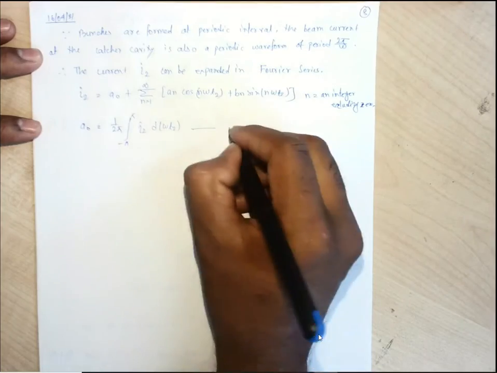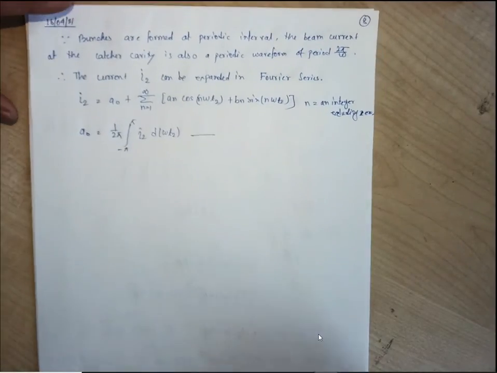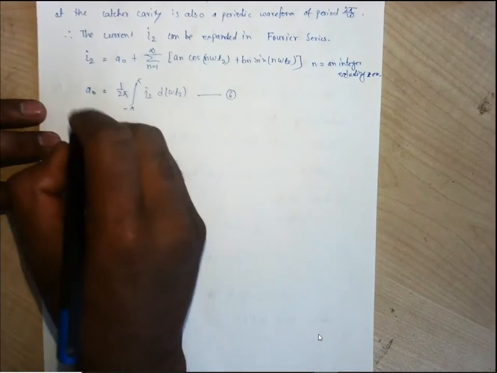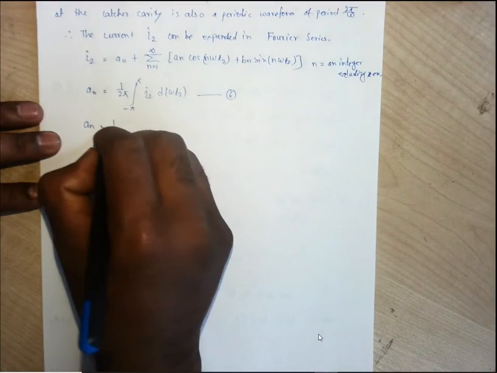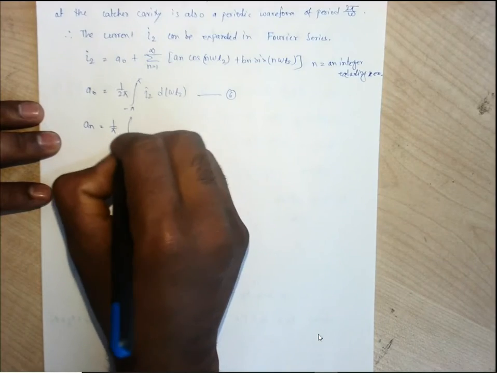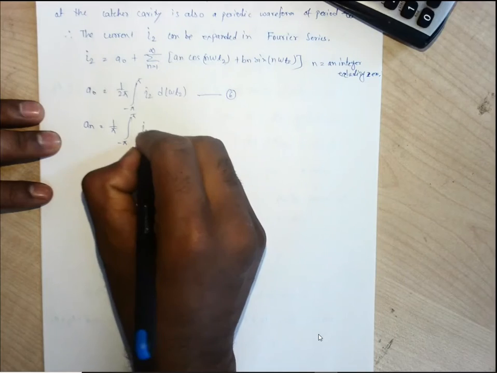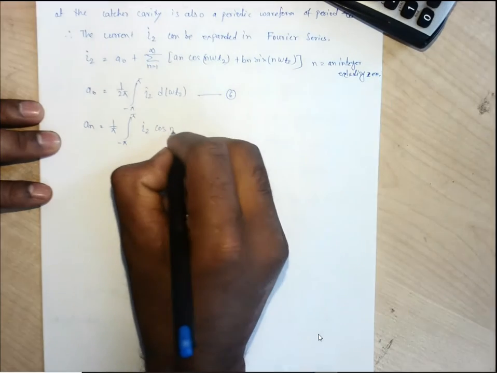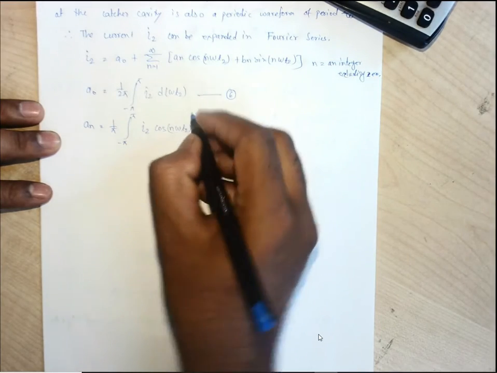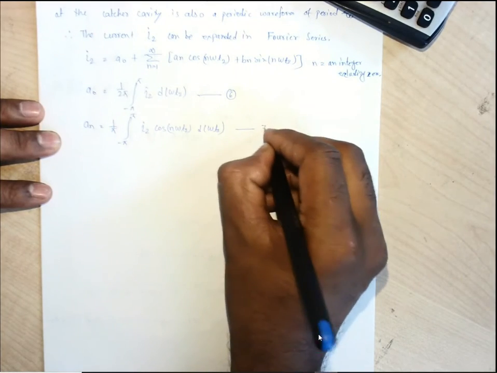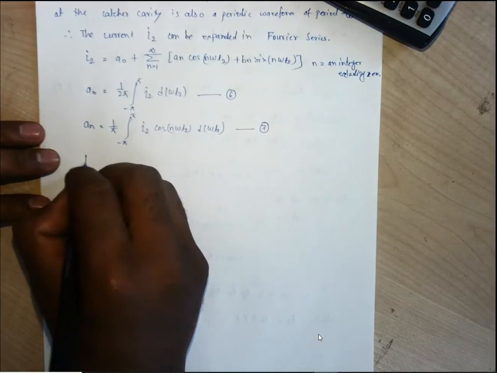It is the continuation of that. The last equation number was 5, now it is 6. What is this an? 1 by π integration from minus π to π of I2 cos n omega t2 d omega t2. And then bn.